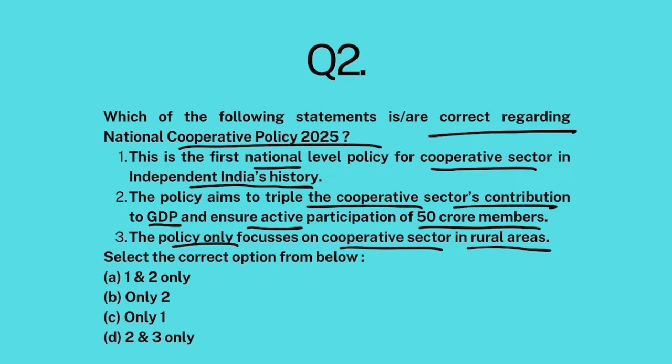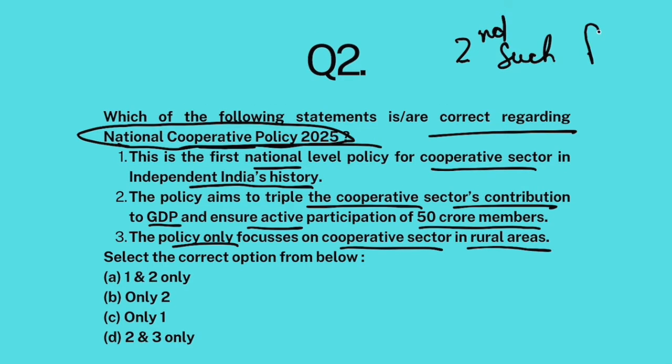Alright. Now, Union Minister for Cooperation, Mr. Amit Shah, recently unveiled National Cooperative Policy 2025. Now, this policy that covers cooperative sector is the second such policy ever released by India in its independent history. Okay, the first policy on cooperative sector was released in 2002 under Atal Bihari Vajpayee's government. Okay, so first statement is false because this is not the first, this is the second.